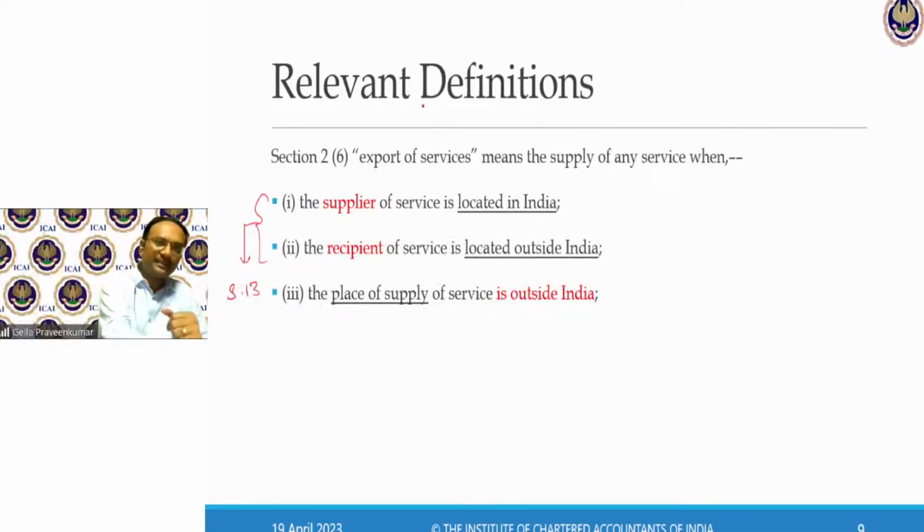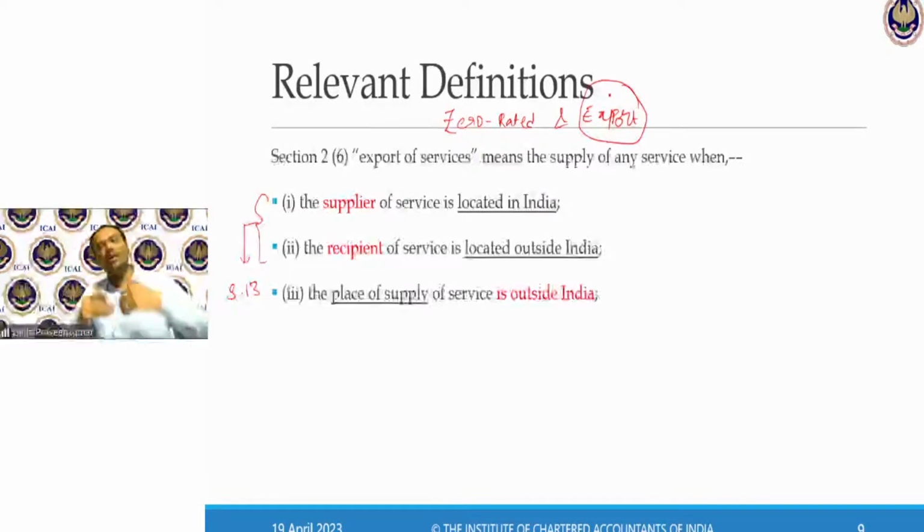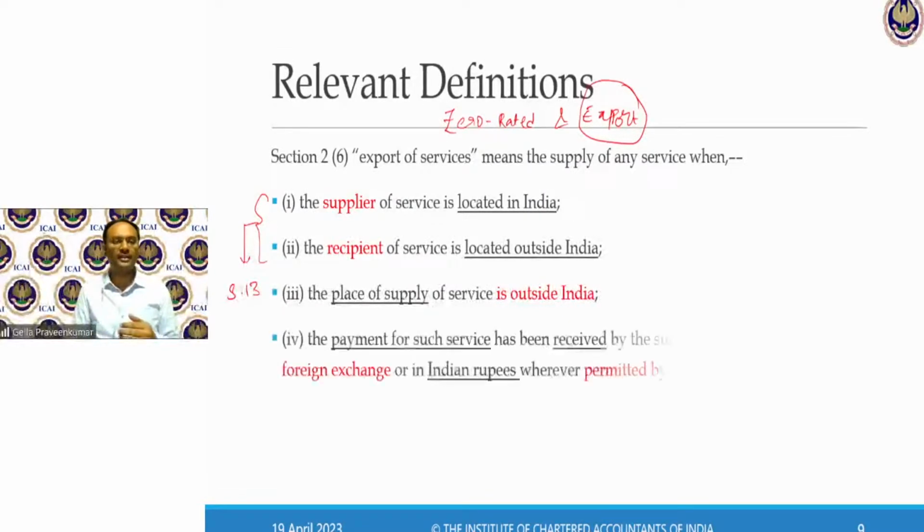Please keep in mind, students, there is a lot of difference between zero rated supply and export. So whenever we refer to export, please keep in mind export means taking out of India, services traveling out of India. This is a broader view which you need to understand. Wherever they have used the term export, please read with a restricted point of view. So here, the third point says the place of supply as per section 13 should be outside India.